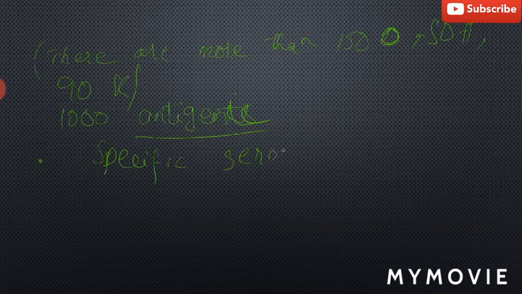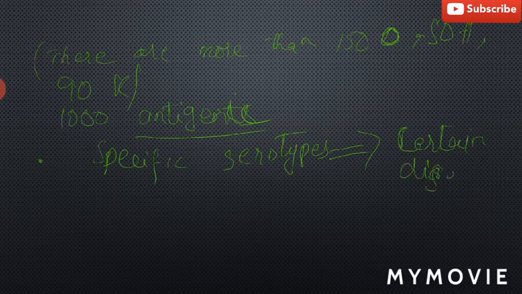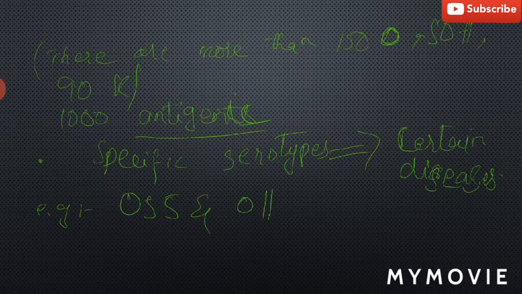A specific antigenic variant or serotype is associated with certain specific diseases. For example, O55 and O111 are responsible for causing neonatal meningitis and neonatal diarrhea.